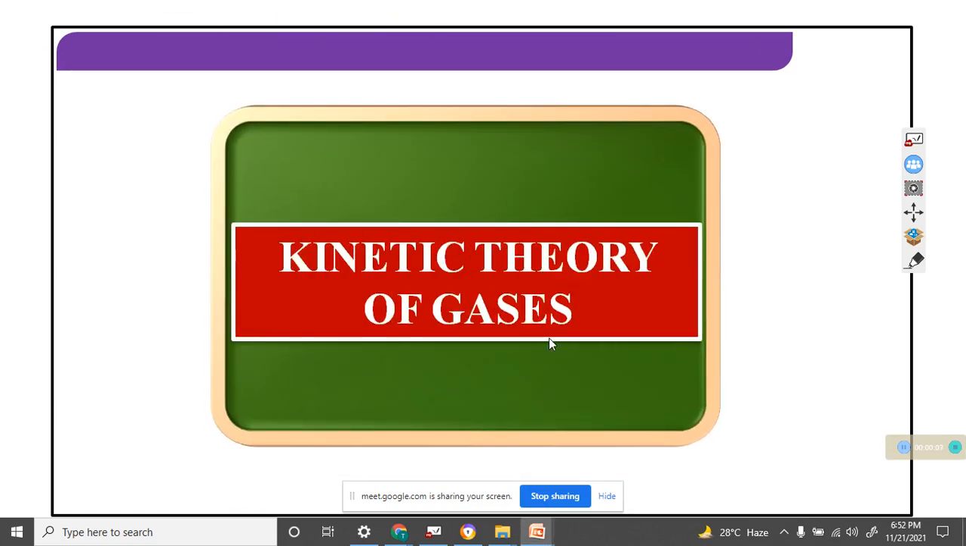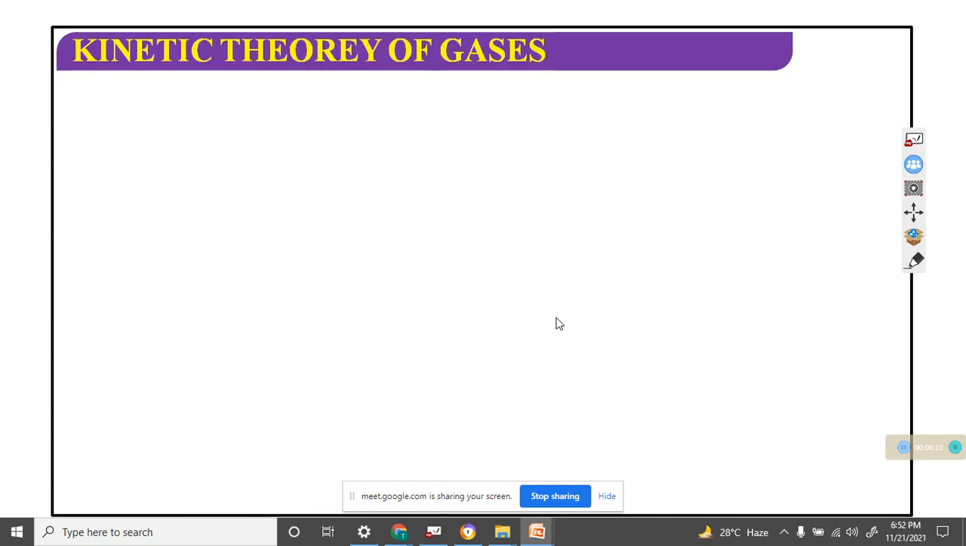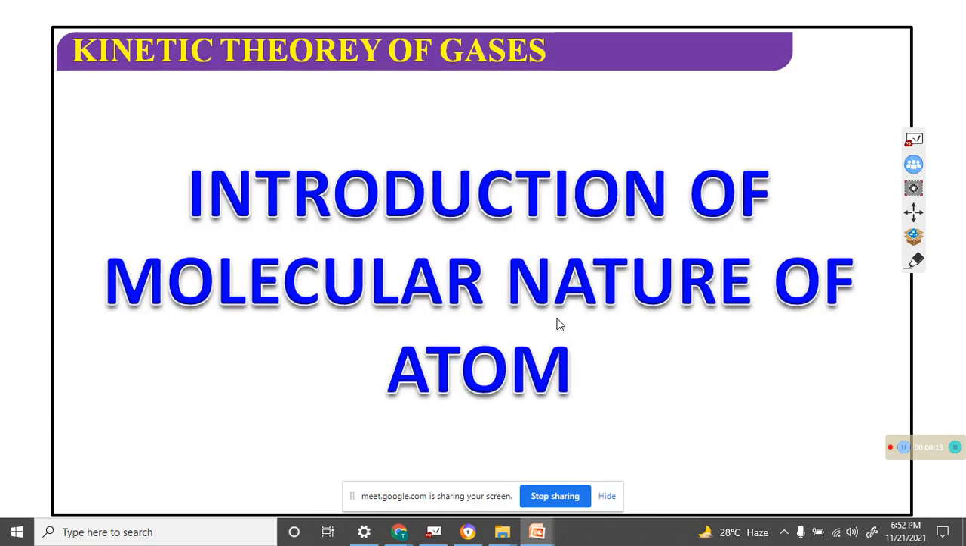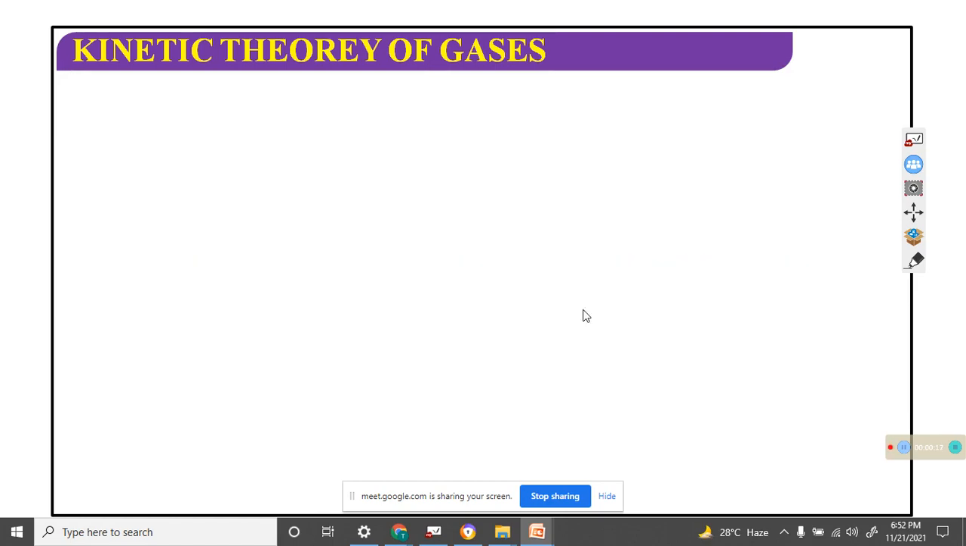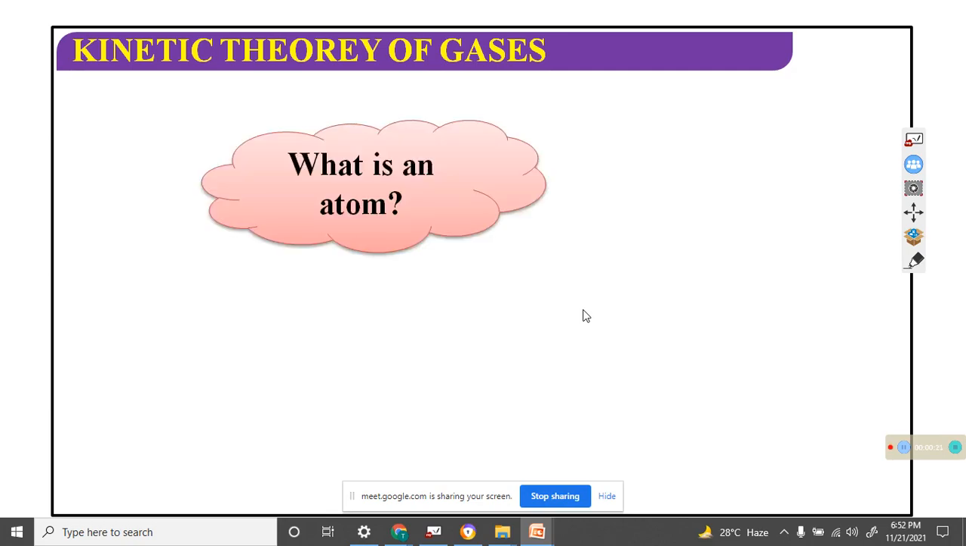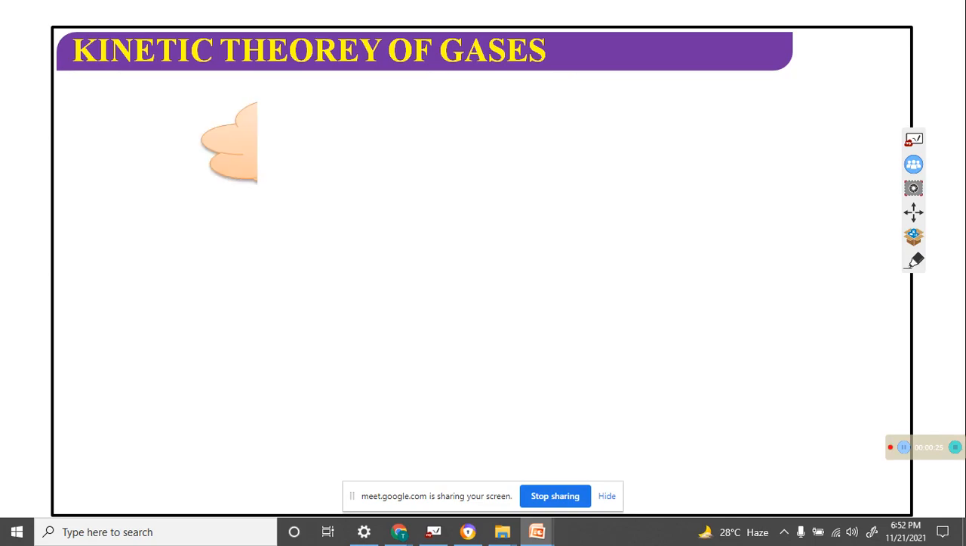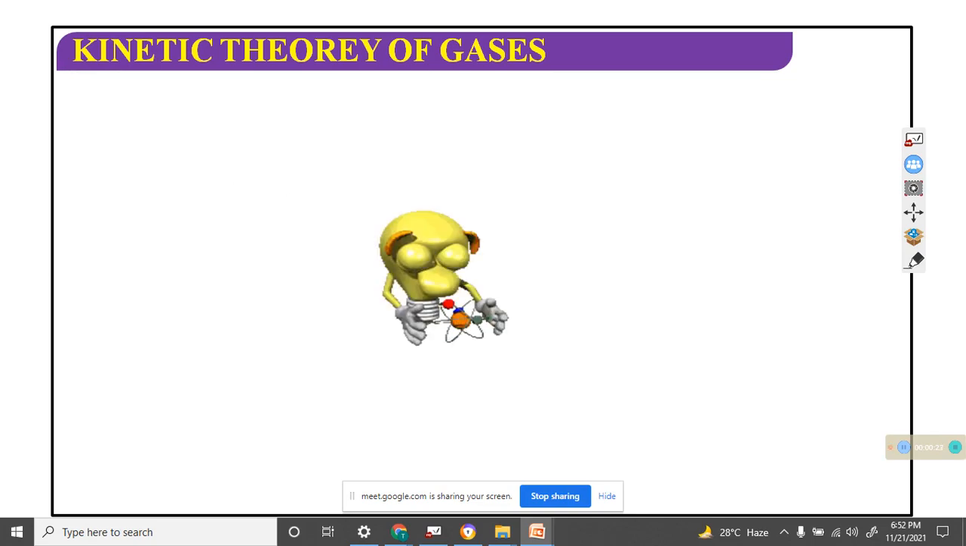Today we are going to study the kinetic theory of gases. First, the introduction of the molecular nature of atoms. Next, what is an atom? Can anybody tell me what an atom is?